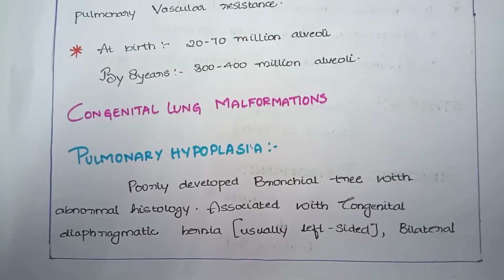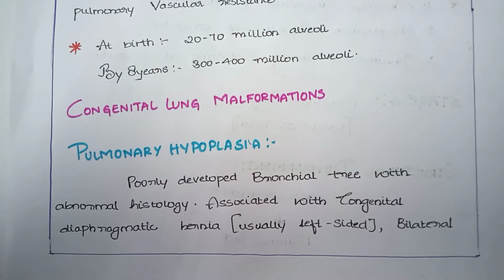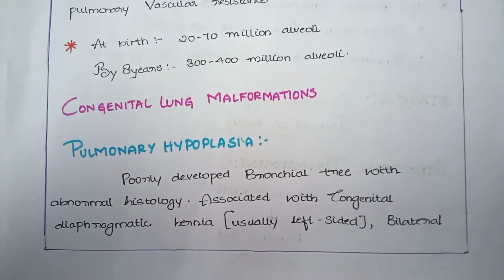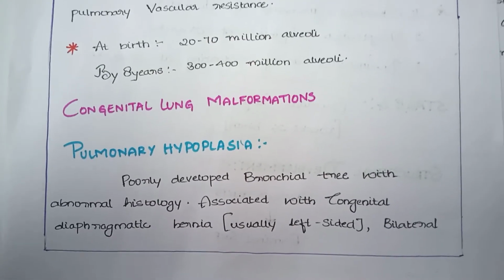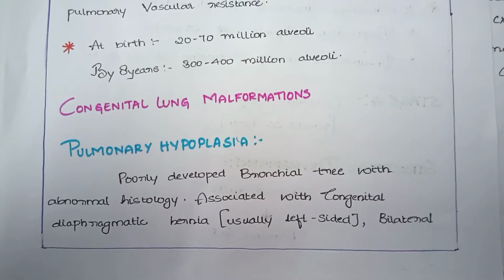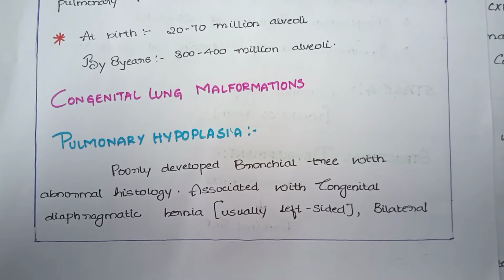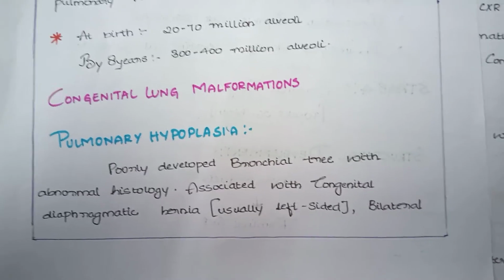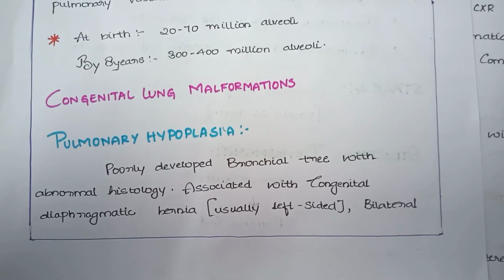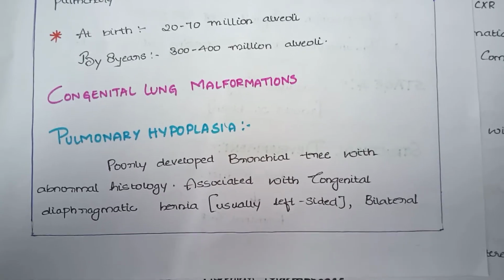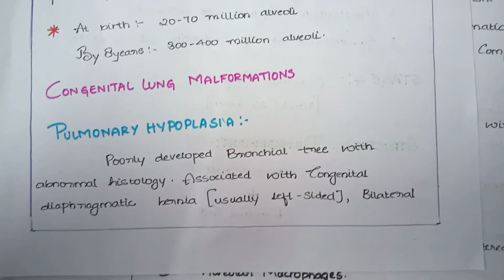Let us see about congenital lung malformations. The first lung malformation is pulmonary hypoplasia. It is a poorly developed bronchial tree with abnormal histology, and it is associated with congenital diaphragmatic hernia. Usually, the diaphragmatic hernia is left-sided and there is bilateral renal agenesis.